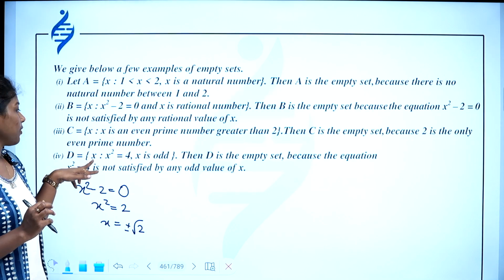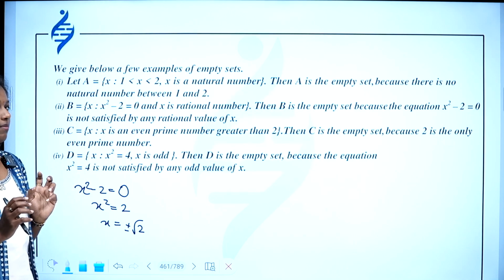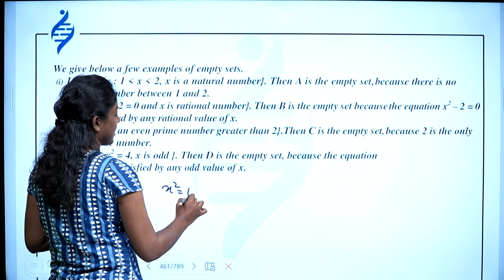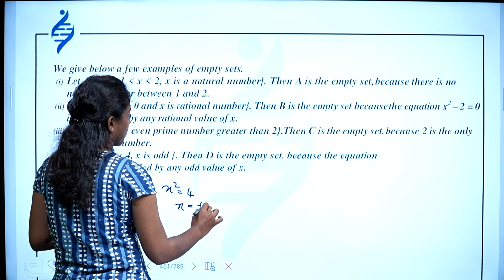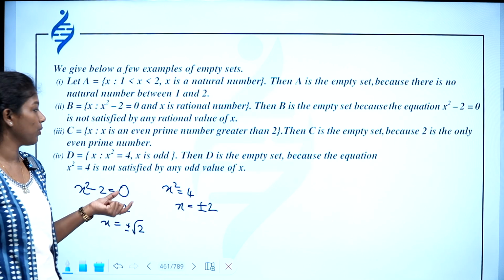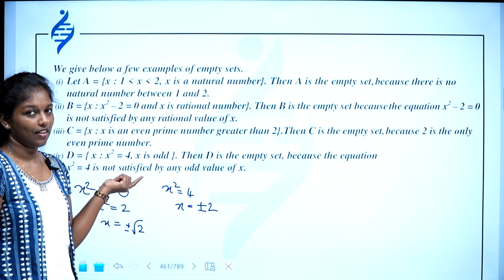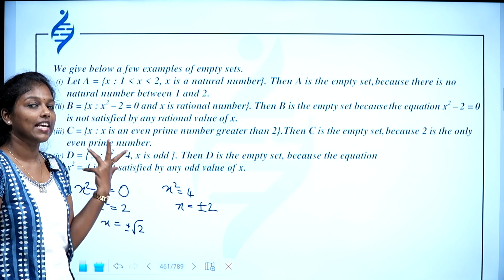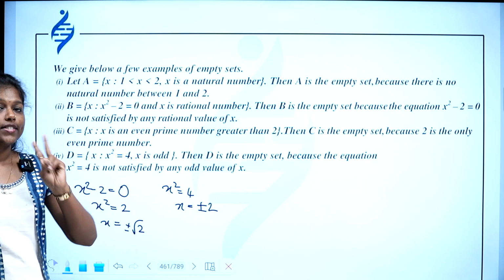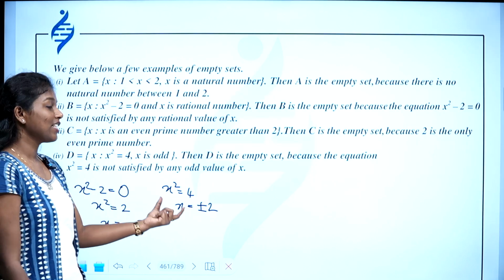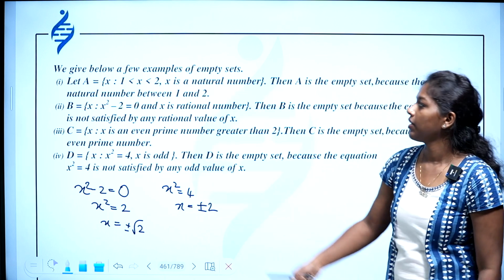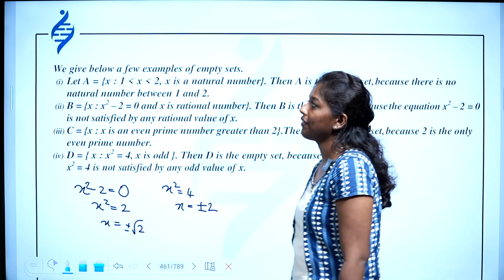Then D equal {x such that x squared equals 4, x is odd}. See, x squared equals 4 means x equals plus or minus 2. Then x equals plus or minus 2 means x is even. x cannot be odd because a quadratic equation has at most 2 solutions, and the solutions you got are plus 2 and minus 2, which are not odd. So all these are examples of an empty set.